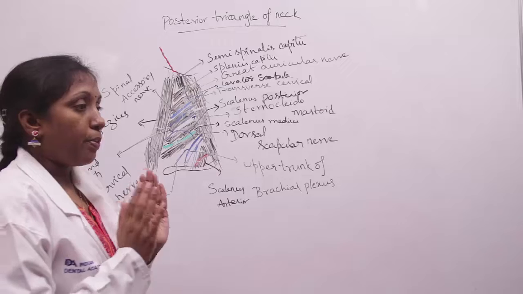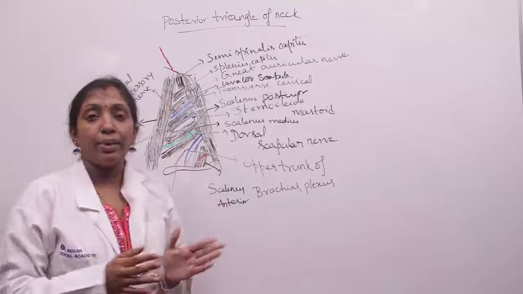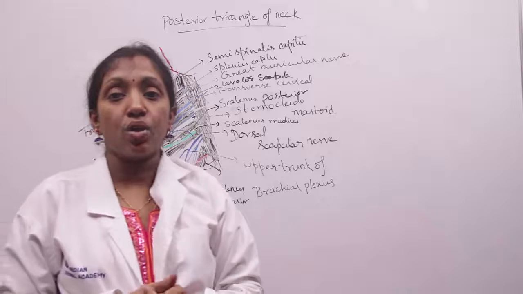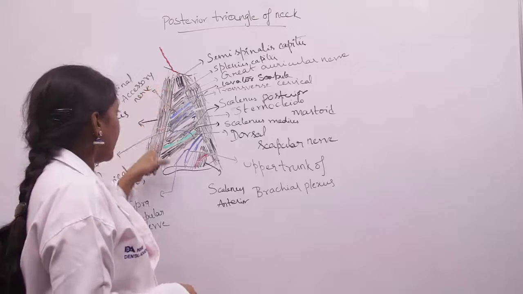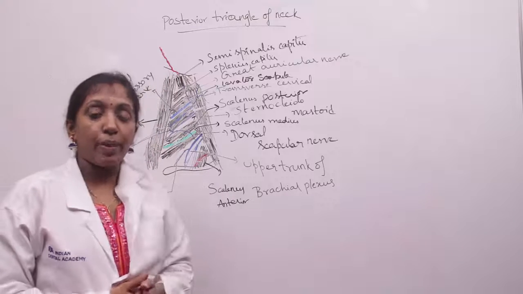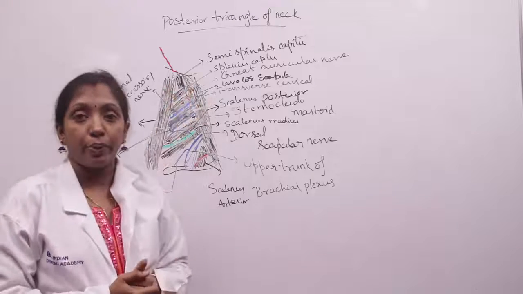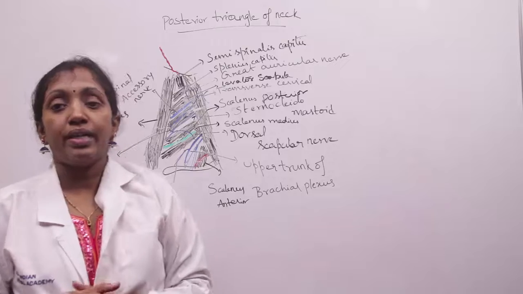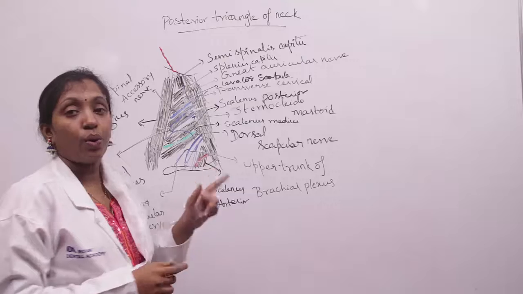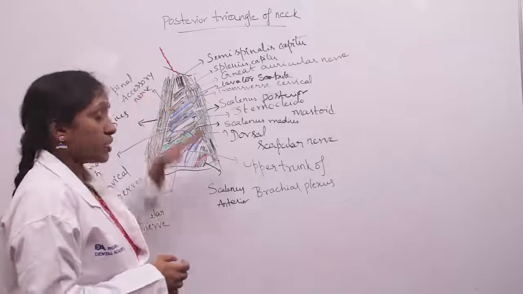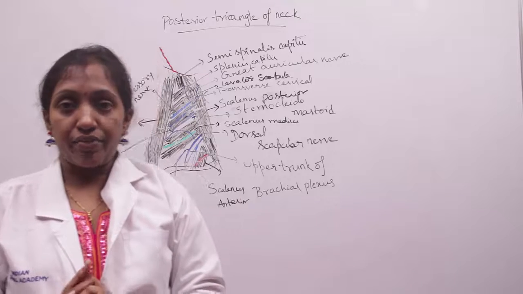So that's about the boundaries of the posterior triangle. The posterior triangle of the neck is bounded anteriorly by the posterior border of sternocleidomastoid and posteriorly by the anterior border of trapezius. The apex is formed by the superior nuchal lines, where the two muscles meet, present on either side of the external occipital protuberance, and the base is formed by the middle 1/3 of the clavicle. The roof is formed by skin, superficial fascia, platysma, and the investing layer of deep cervical fascia.